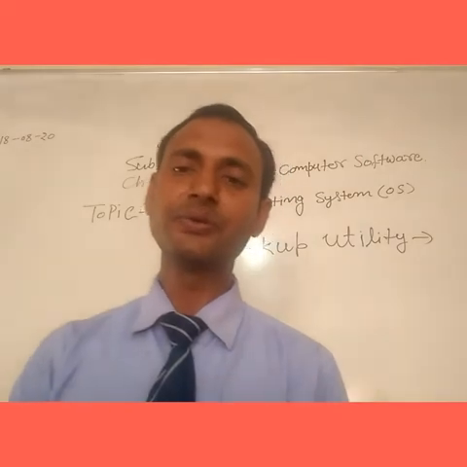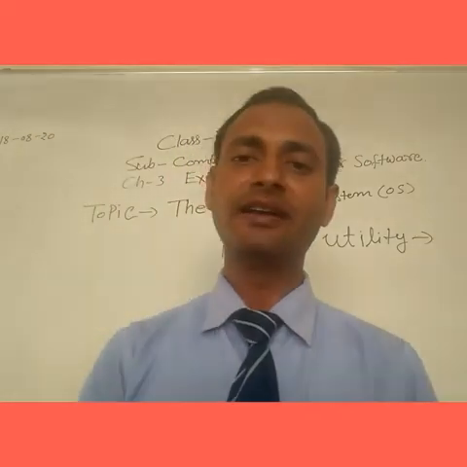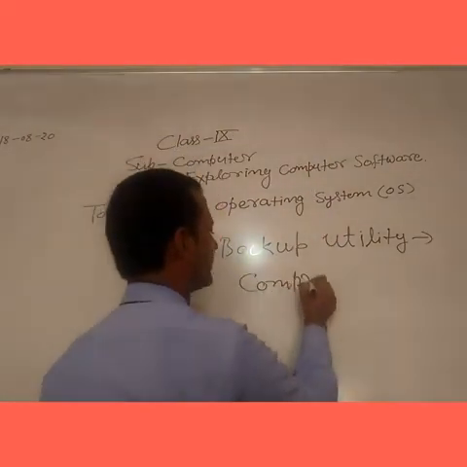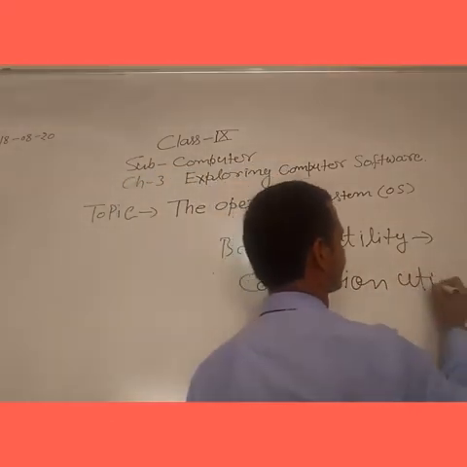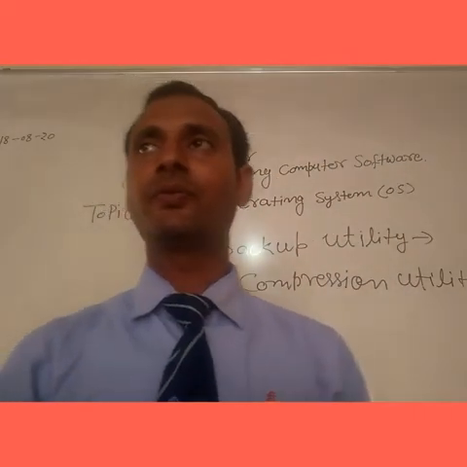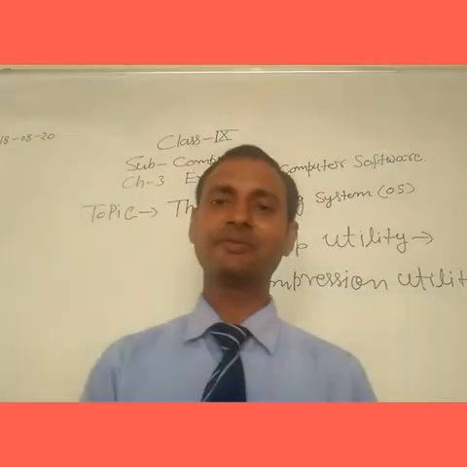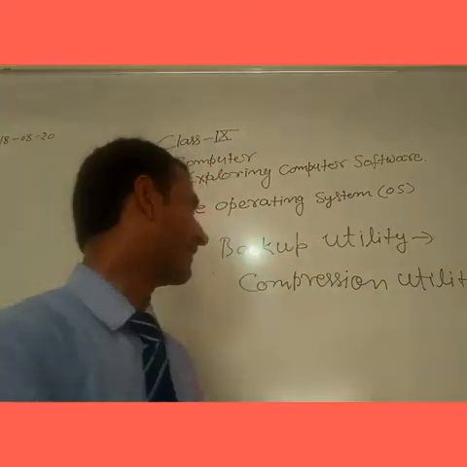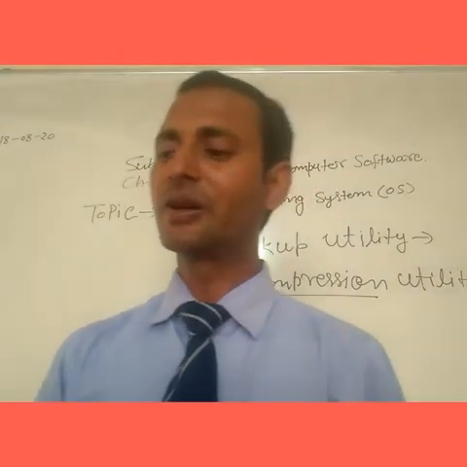Compression utility is used to compress your file whenever we have a large file, to store it in short form and reduce the size of the file. फाइल के साइज को कम करता है, रिड्यूस करके स्टोर करता है हमारे डिस्क में. That is, it does not take enough space in your computer.